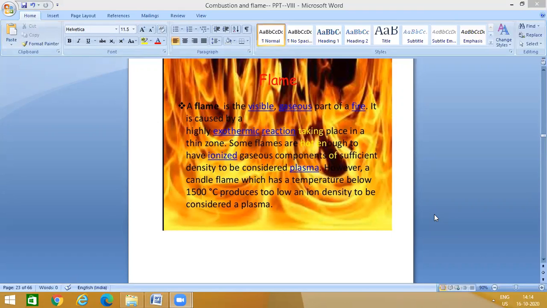Some flames are hot enough to have ionized gaseous components of sufficient density to be considered plasma. However, a candle flame, which has a temperature below 1500 degrees Celsius, produces too low an ion density to be considered a plasma.